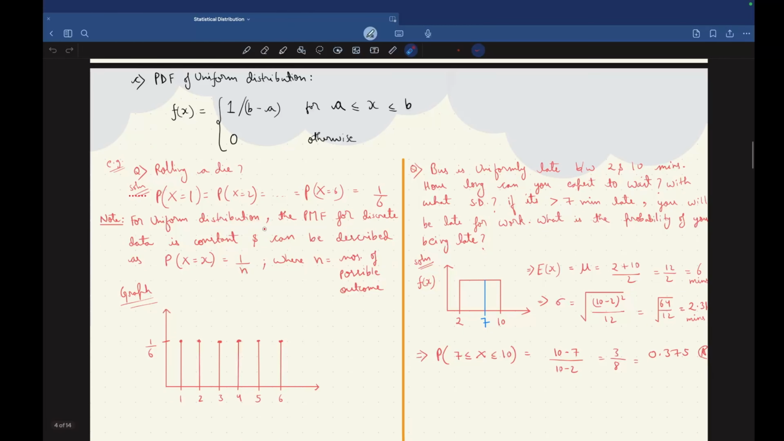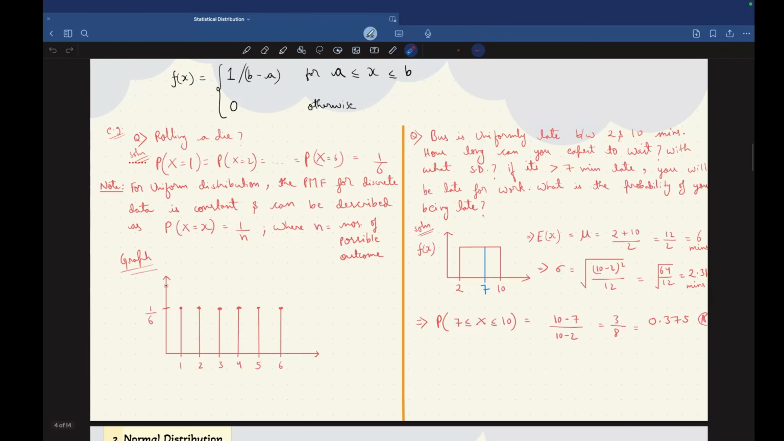Now what will be the graph of this experiment? The graph is nothing but like this. We will plot possible outcomes on the x axis and probability on the y axis. So 1, 2, 3, 4, 5, 6 on the x axis, and probability for all is the same, that is 1 by 6. So we will plot like this.